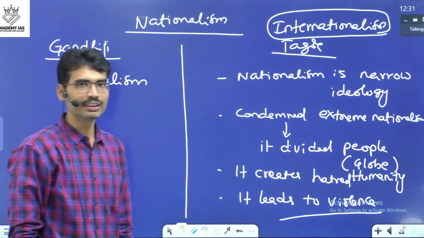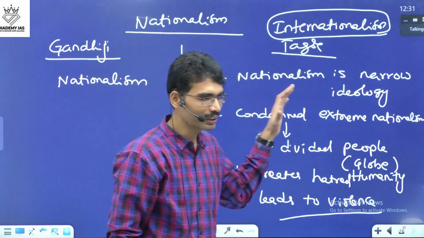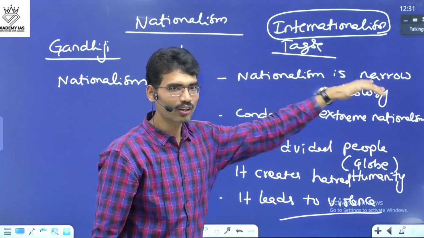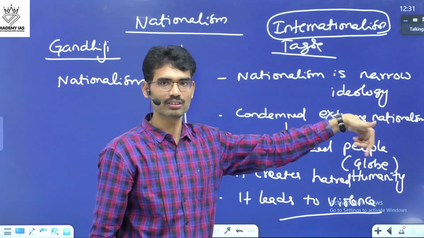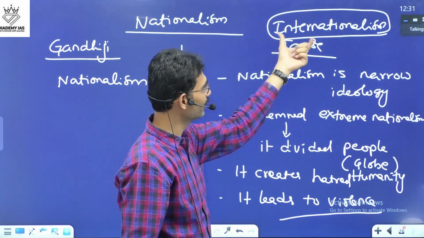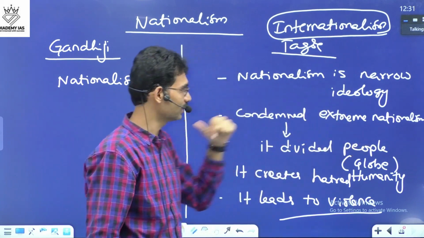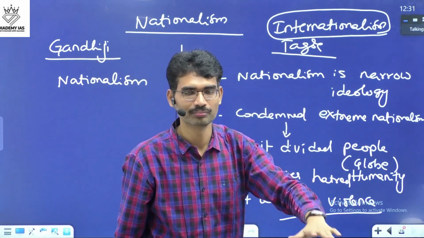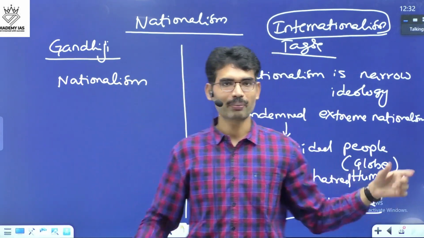Tagore always believed in internationalism, because every human being is same, and every human being should follow the ethical values, moral values, humanism. So he believed in internationalism rather than the nationalism. But he is not against Indian nationalism as long as it is peaceful. That's why he is in Bengal.